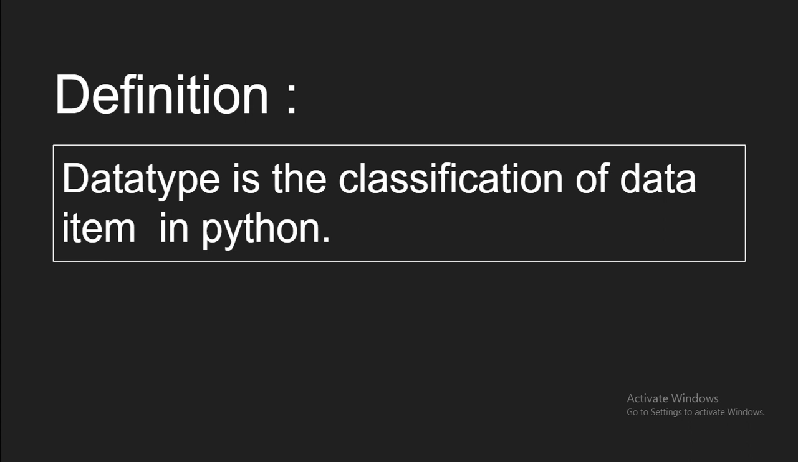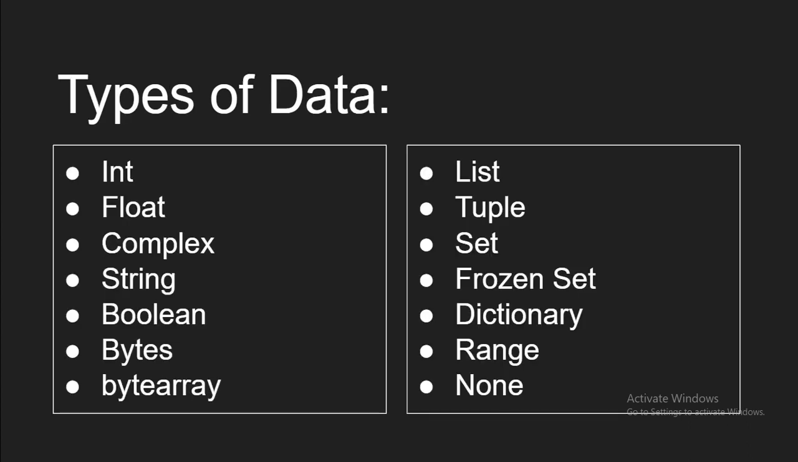This helps because different data types have different functionalities, and we have many data types in Python, starting from integer, float, complex number, string, boolean, bytes, byte array, list, tuple, frozen set, range, and many more. These are the 14 data types we have in Python, and we need to know more about them. We'll be talking about each of these categories in detail.